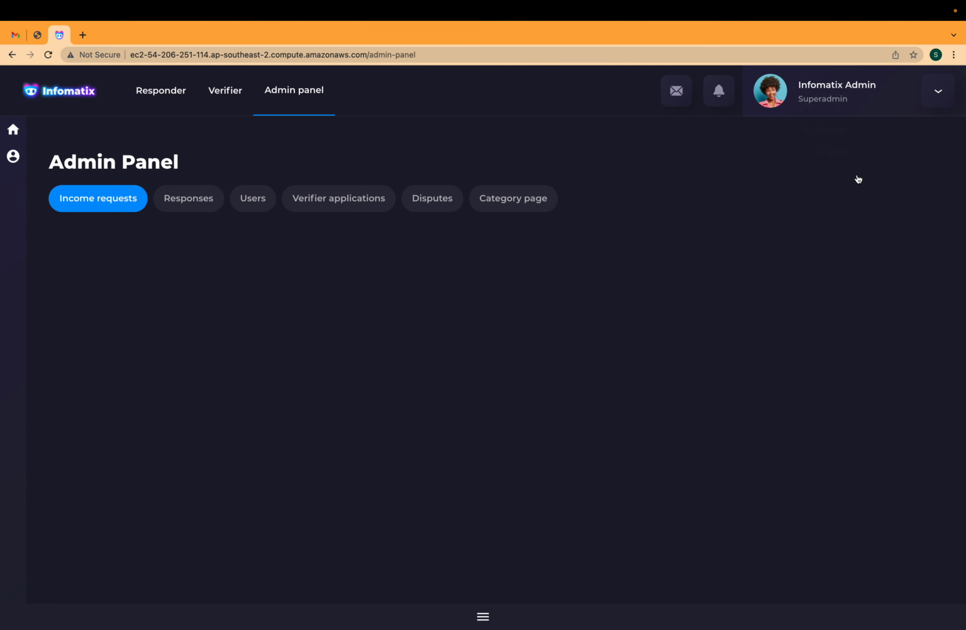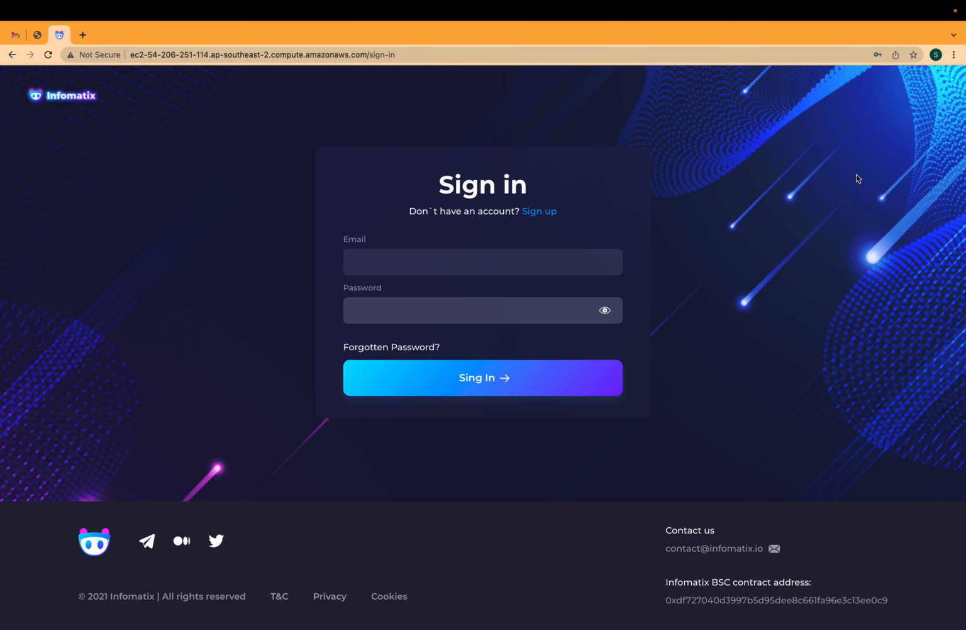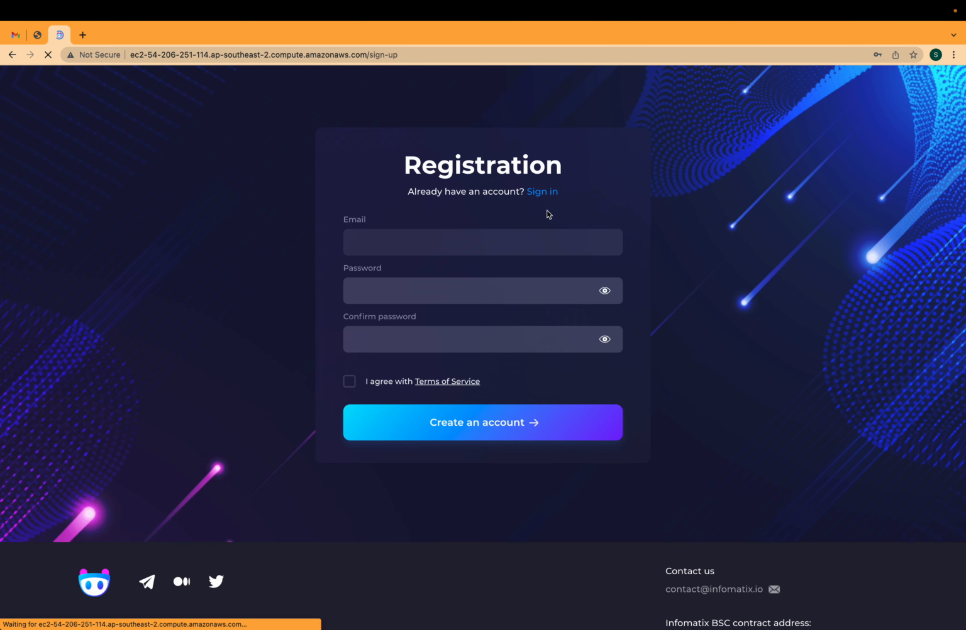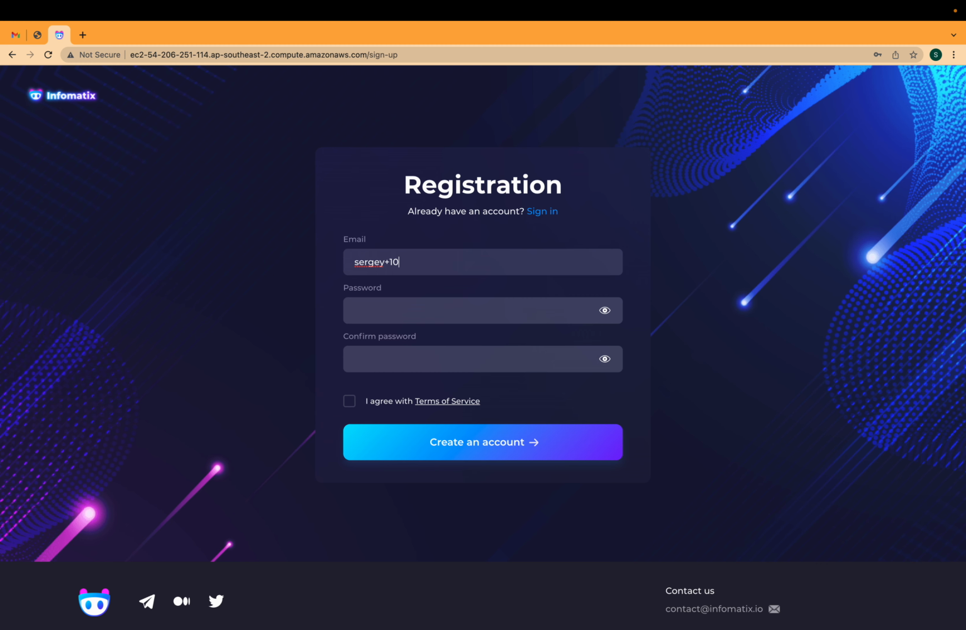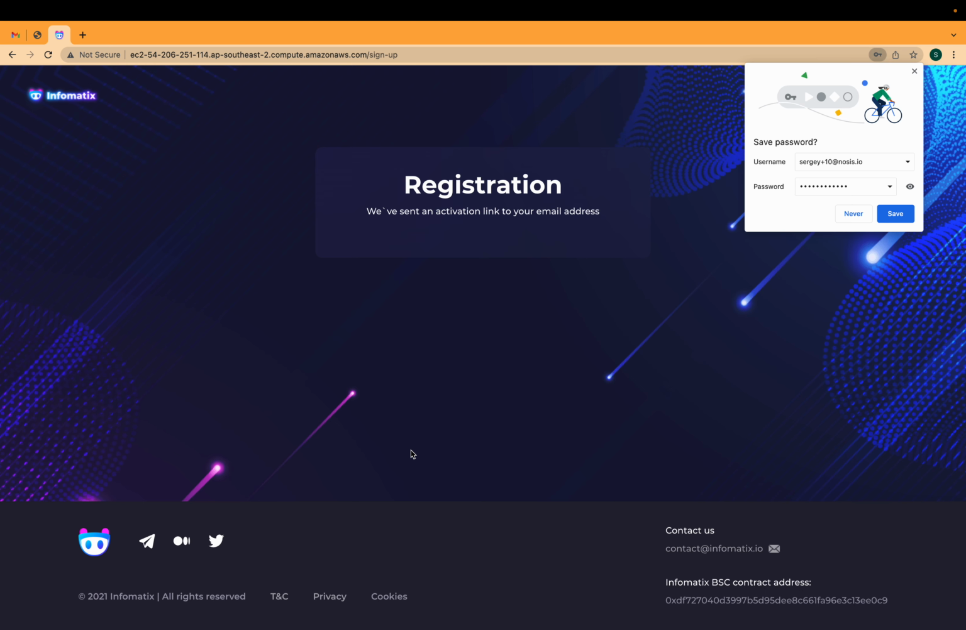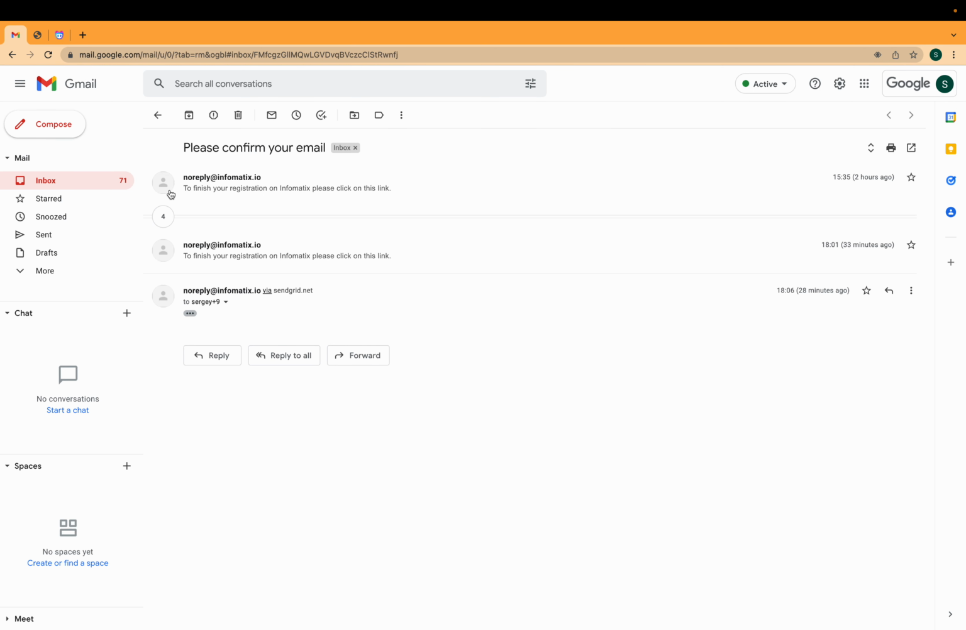So the next person who comes into play is a responder. Let's create such an account. Responder is an expert in a given domain area who wants to share his knowledge and earn some money. So we create such an account, provide an email and a password, agree with the terms and conditions and click save. Alright, the registration link has to be here in our inbox.